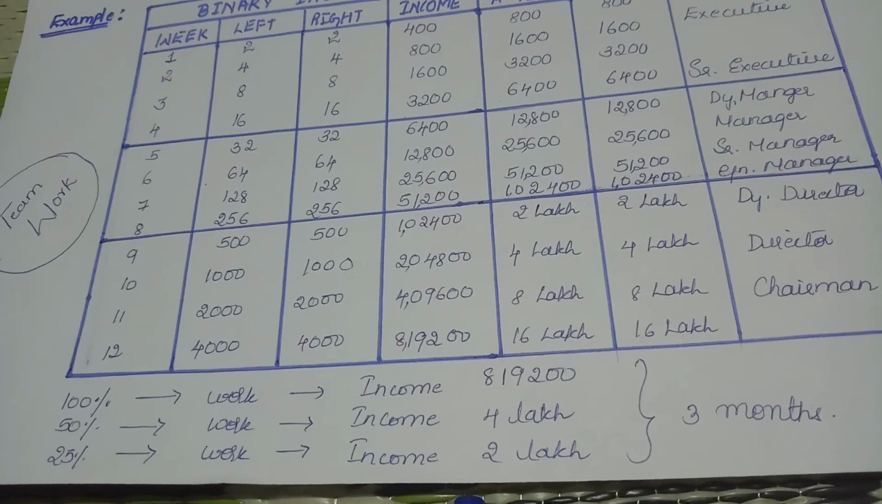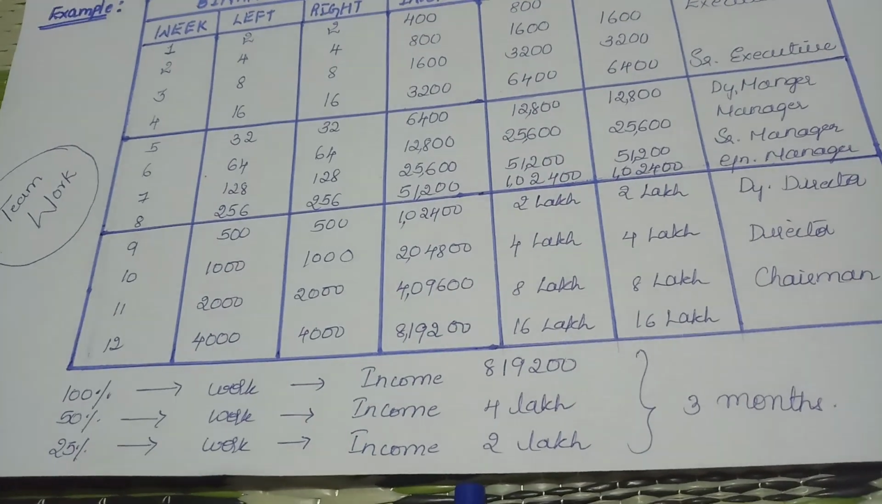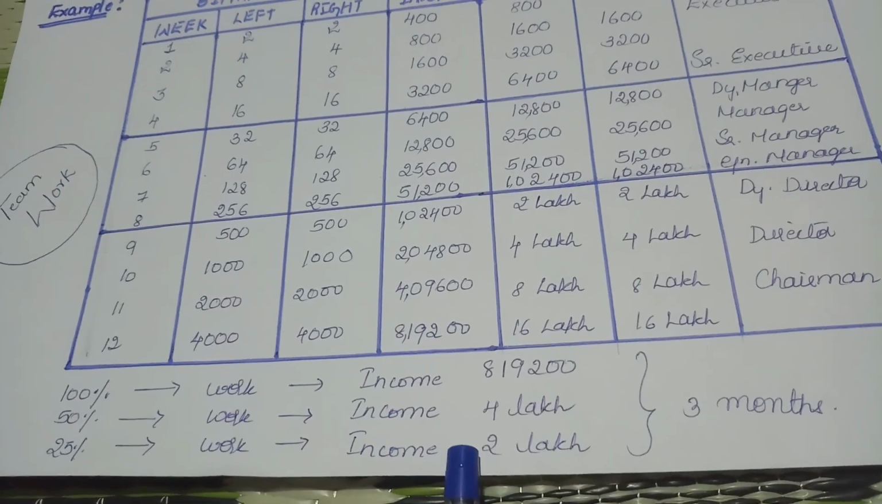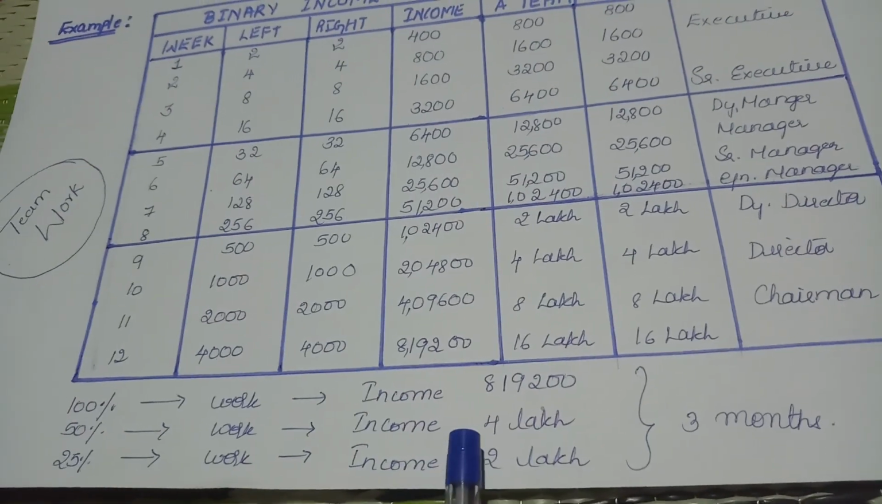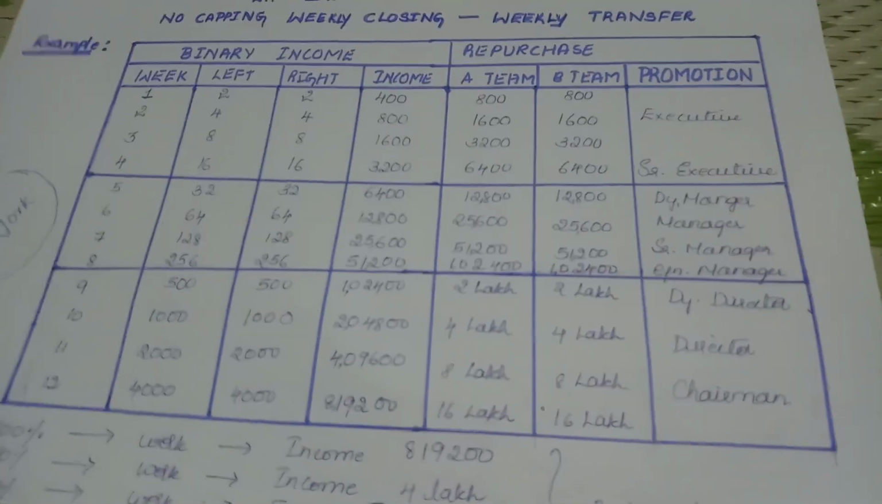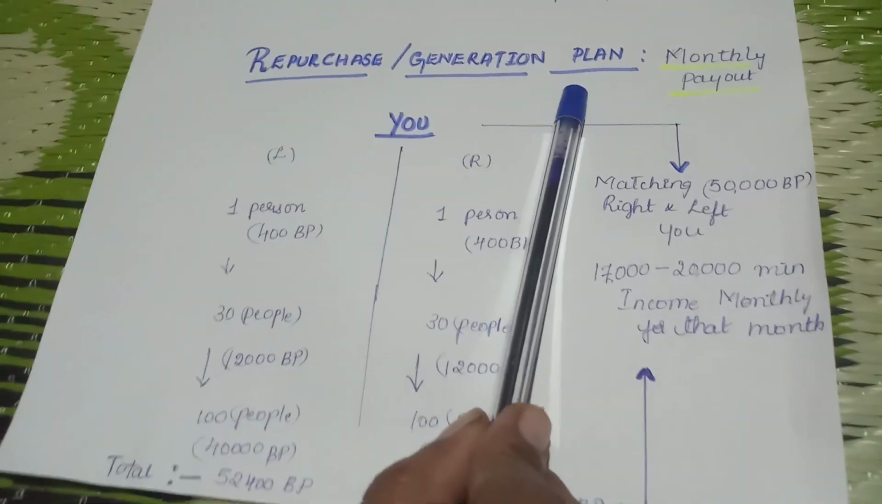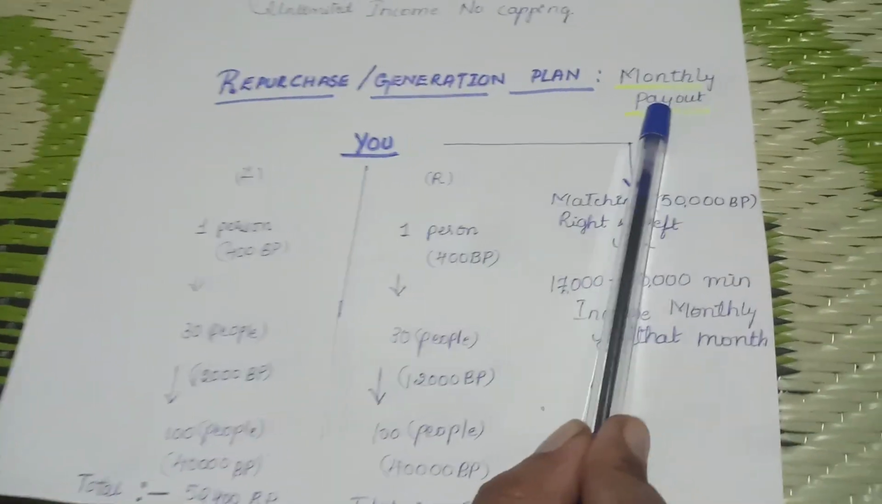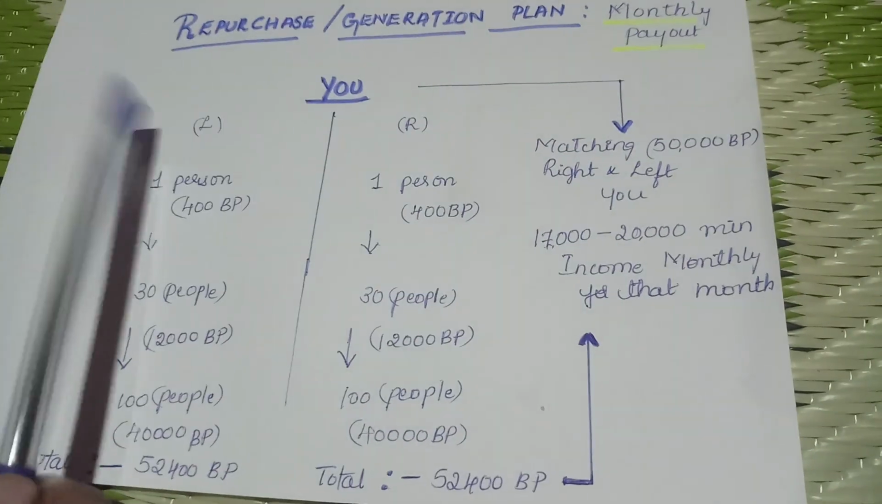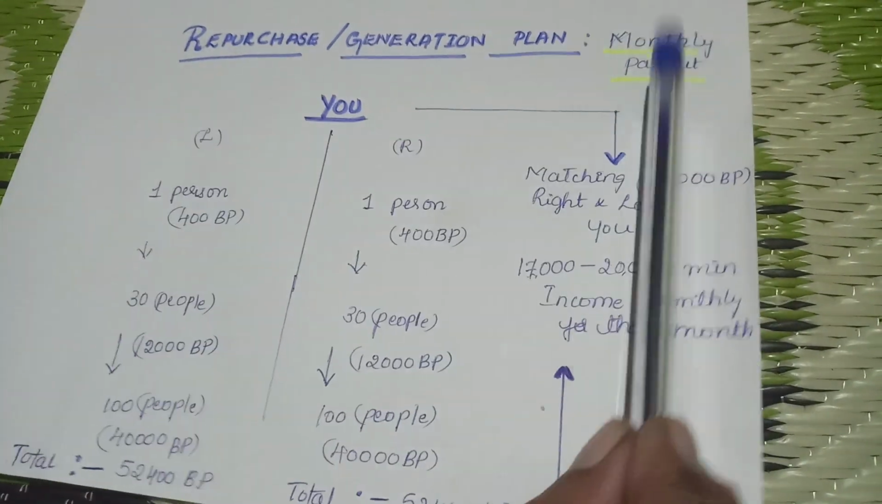In the outside world, to earn this income is very difficult, but it is possible in Kiva Industries. Only in Kiva do we get the opportunity to prove ourselves, to earn and to make our family secure. Correct? Next, we will pass on to the repurchase or generation plan. This is monthly. In spite of the previous weekly income, we get a monthly payout.